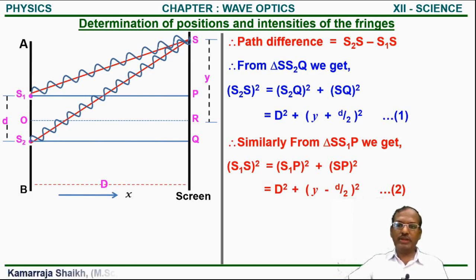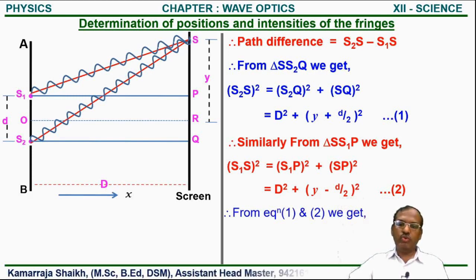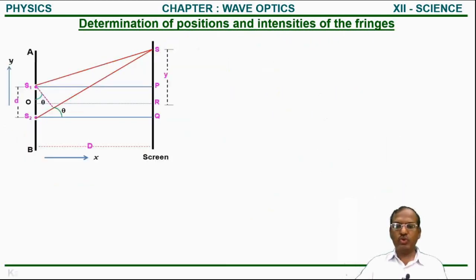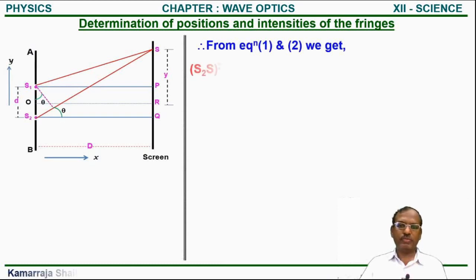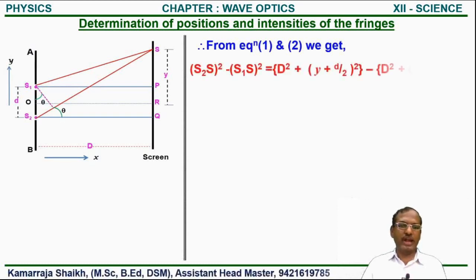Here we have to determine the path difference S2S minus S1S from this equation and this equation. So from equation 1 and 2, if we subtract equation 2 from equation 1, we get S2S bracket square minus S1S bracket square, meaning equation 1 left side minus equation 2 left side.